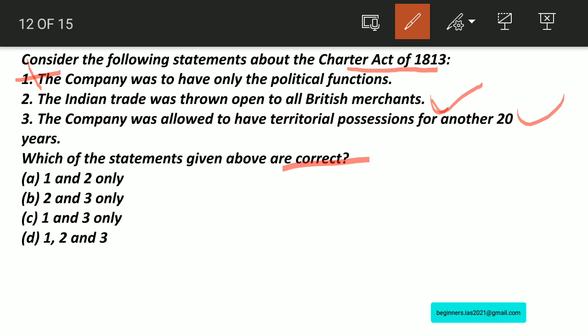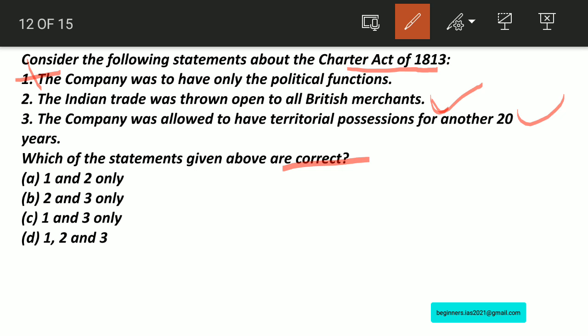So here let us see some facts related to 1813. The Act of 1813 renewed the company's charter for 20 years, but it asserted the sovereignty of the British Crown over the Indian territory held by the company. The company was allowed to have its territorial possession for another 20 years. The company was deprived of its monopoly of trade with India, and it was allowed to continue its monopoly of trade with China for 20 years. The Indian trade was thrown open to all the British merchants. So these are the important facts related to 1813.